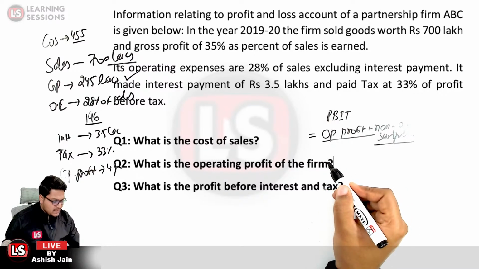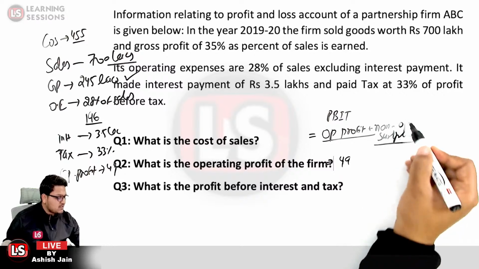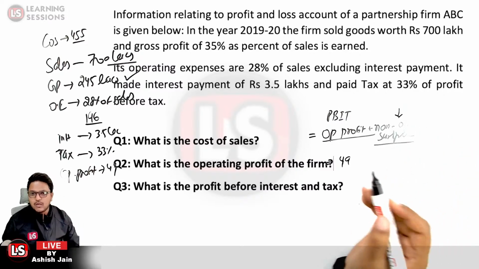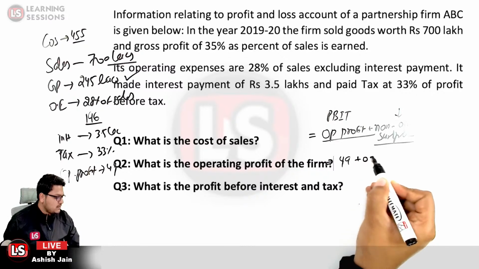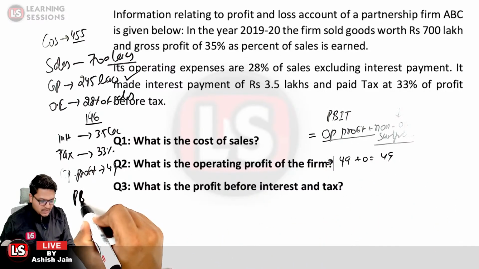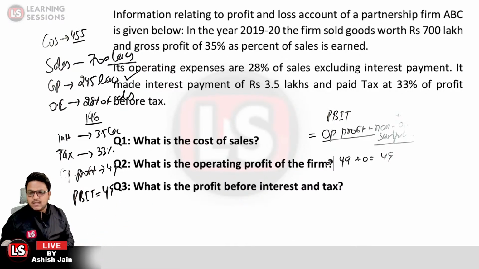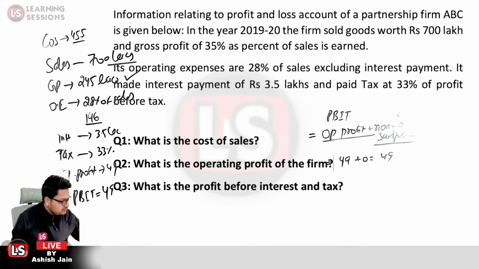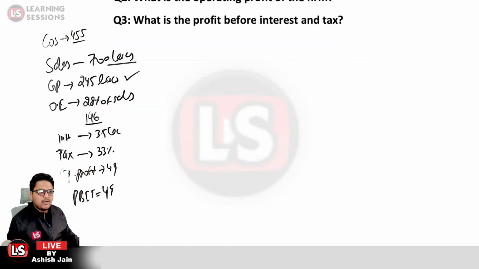For the operating profit we calculated 49, and there is no non-operating surplus provided. Non-operating surplus means not from the mainstream business. So it is 0 over here, and it is equal to 49 again. PBIT is 49. So for question number 3 also the answer is 49. Now let's move to the next question.